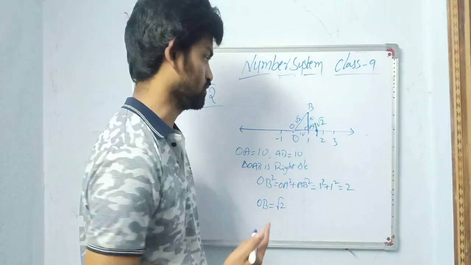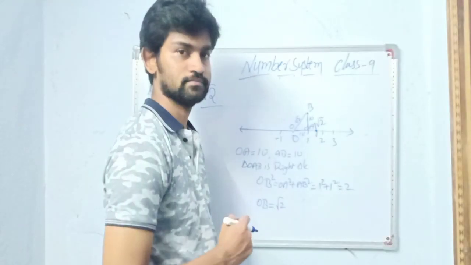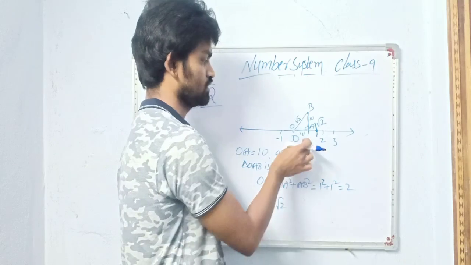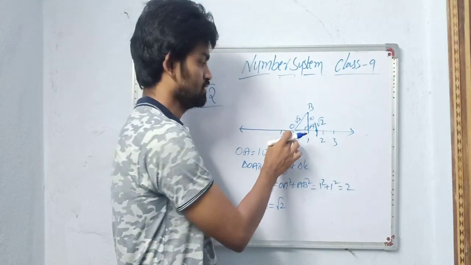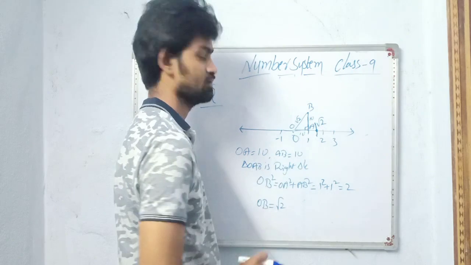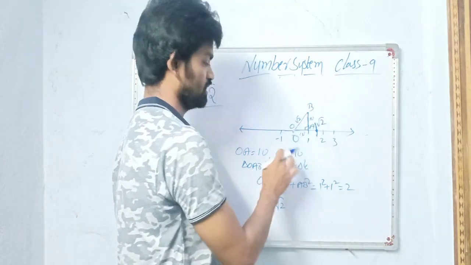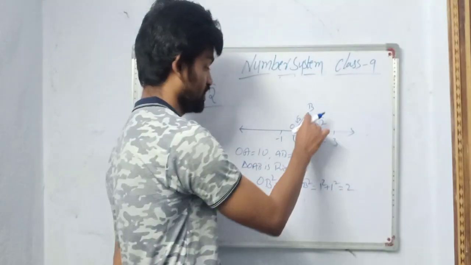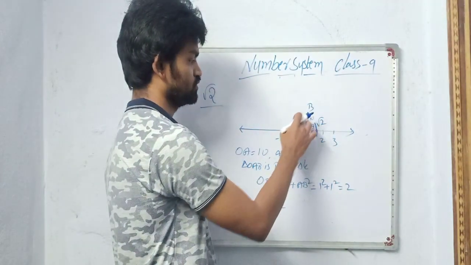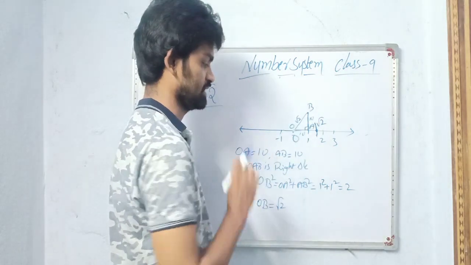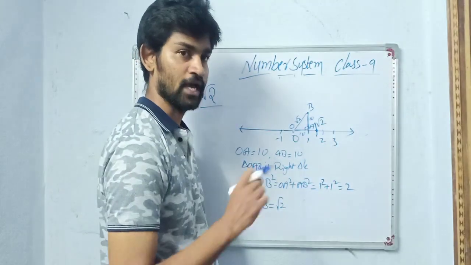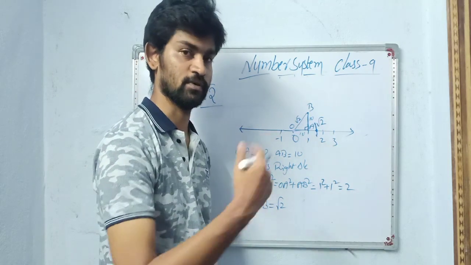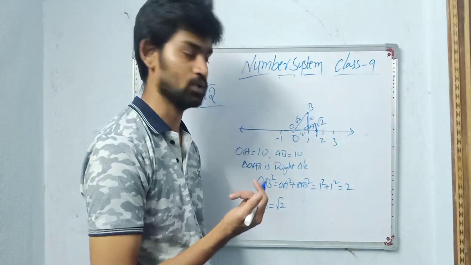So I'll explain one more time. First I have taken a number line. I located a point at 1, so that O is origin at 0. OA is 1 unit and AB is also 1 unit. I located B from A, which is 1 unit away. So AB is 1 unit. Now if you join OB, OAB is a right angle triangle. In right angle triangle, hypotenuse square is equal to adjacent side square plus opposite side square, or sum of the squares of other two sides.